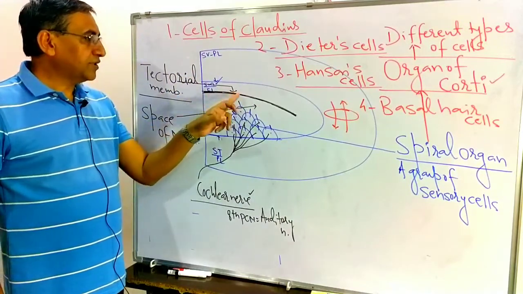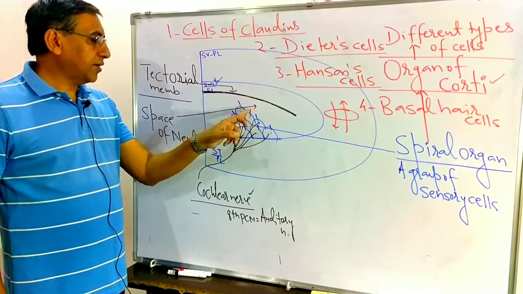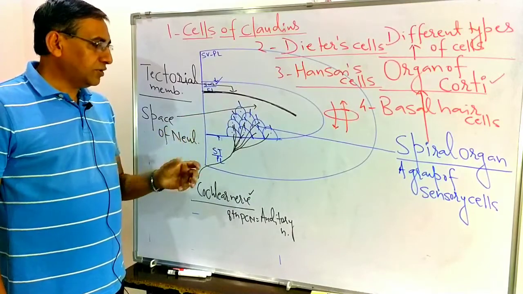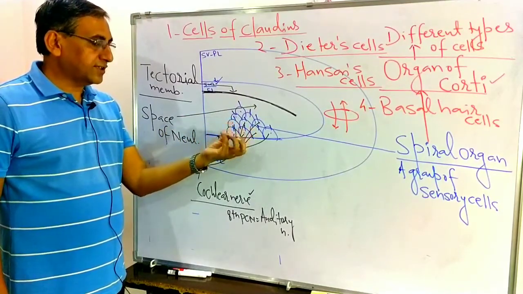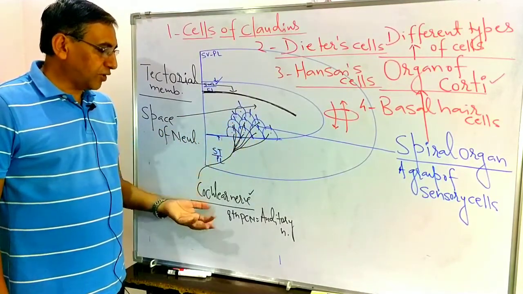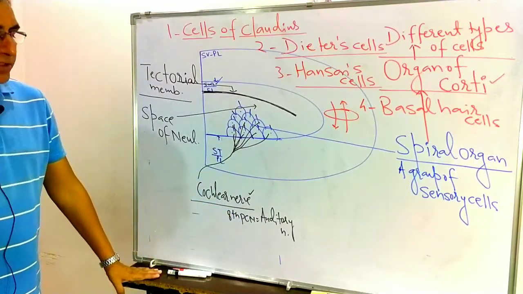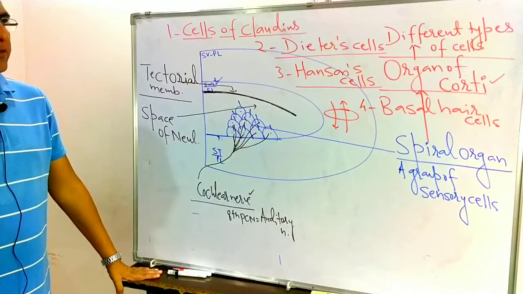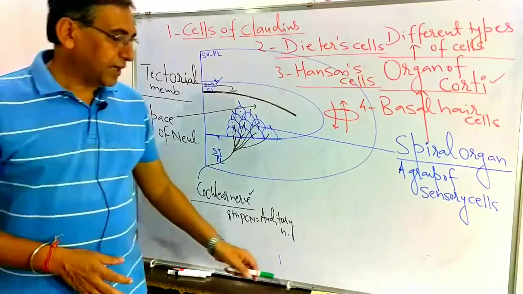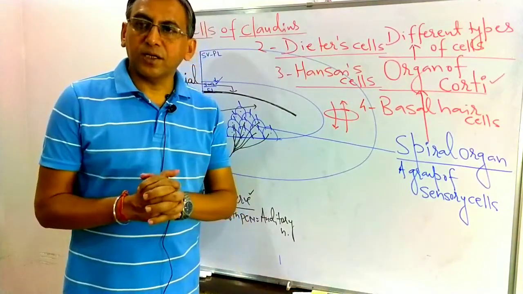There is a narrow space between the organ of Corti and the tectorial membrane. It is known as the space of Newell. And the axons of these sensory cells, basal hair cells, combine to form a nerve that is known as the cochlear nerve. That is the part of the eighth cranial nerve, that is the auditory nerve here. So in this way, we have completed all the parts of the ear here.